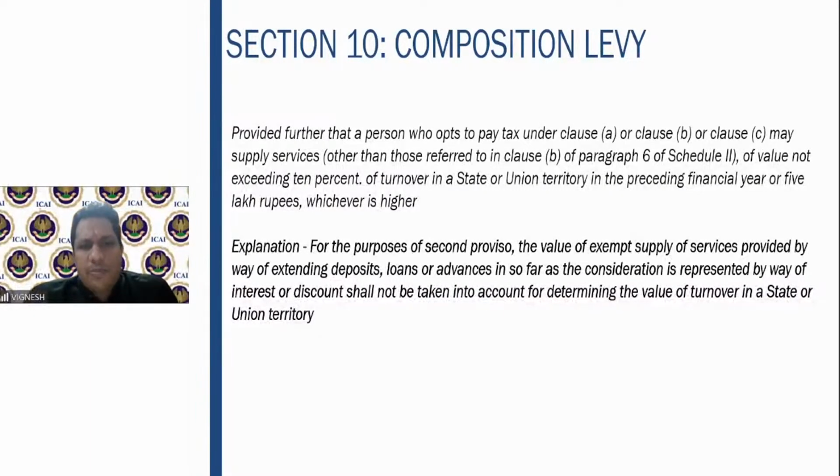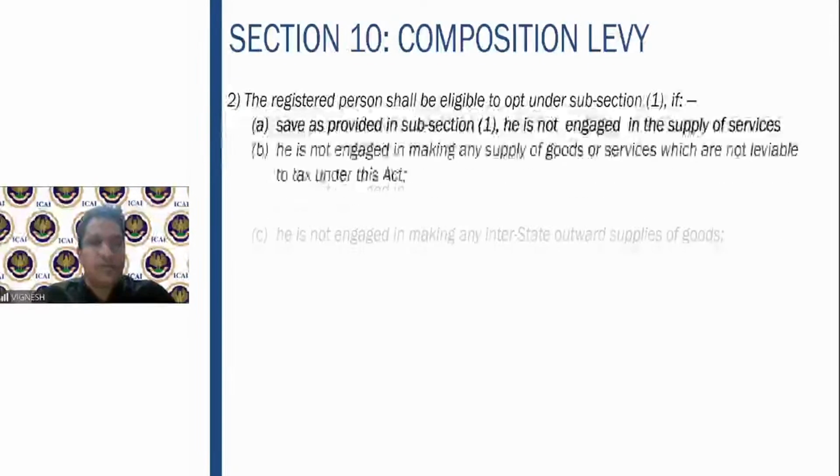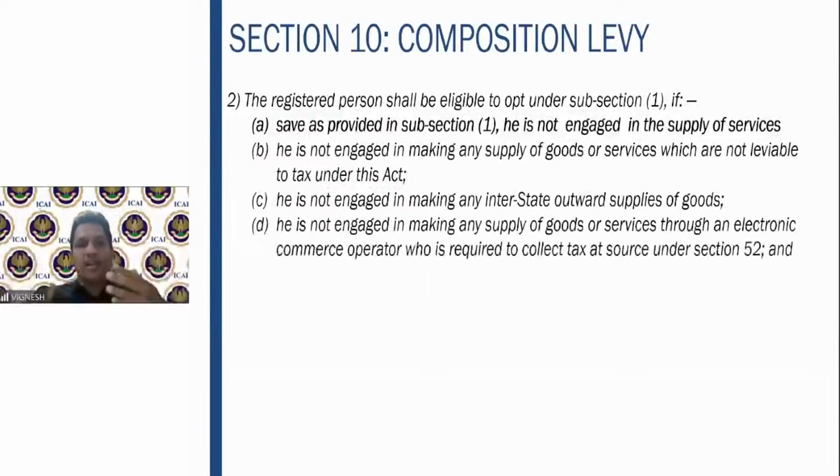Then, for the purpose of the second provision, the value of exempt supply of services by way of interest on deposits, advances, loans, etc., discount, etc., shall not be taken into account for determining the value of the turnovers. Fine. So if you are calculating the aggregate turnover, you will not take into account the interest and discount given on loans or advances.